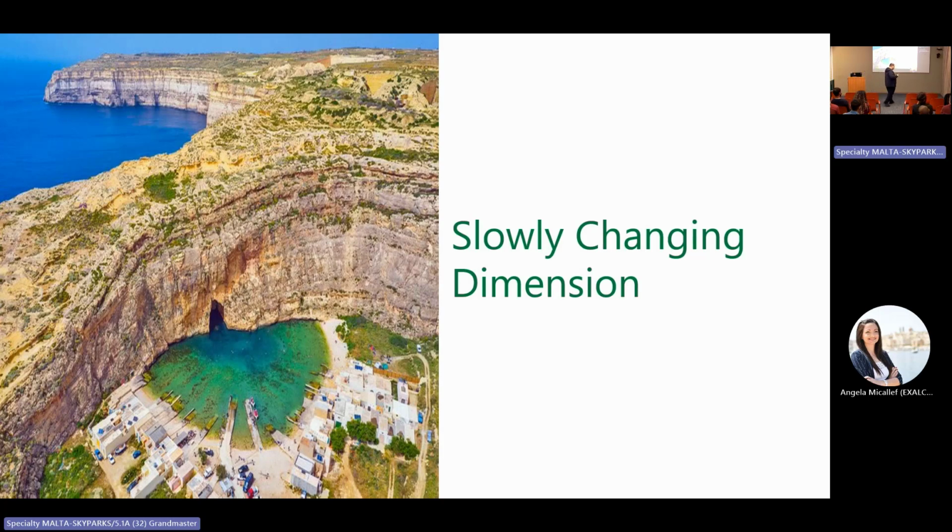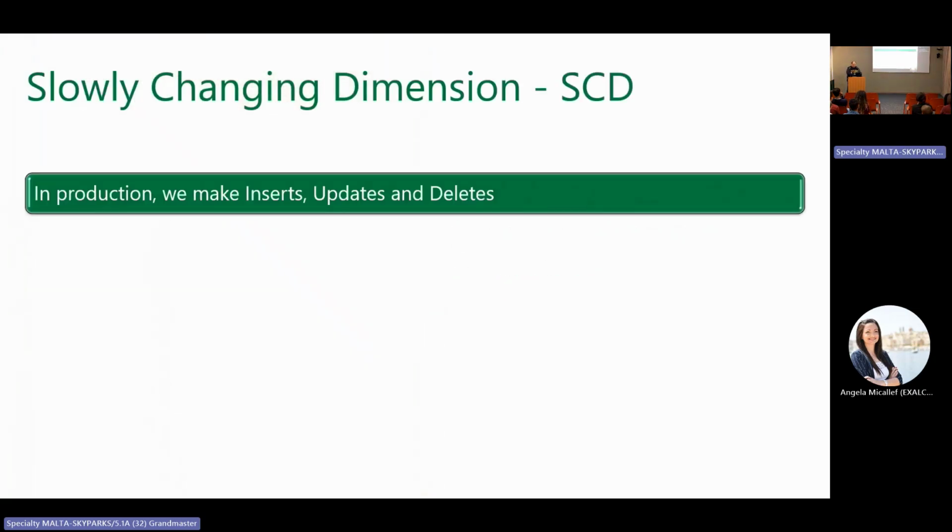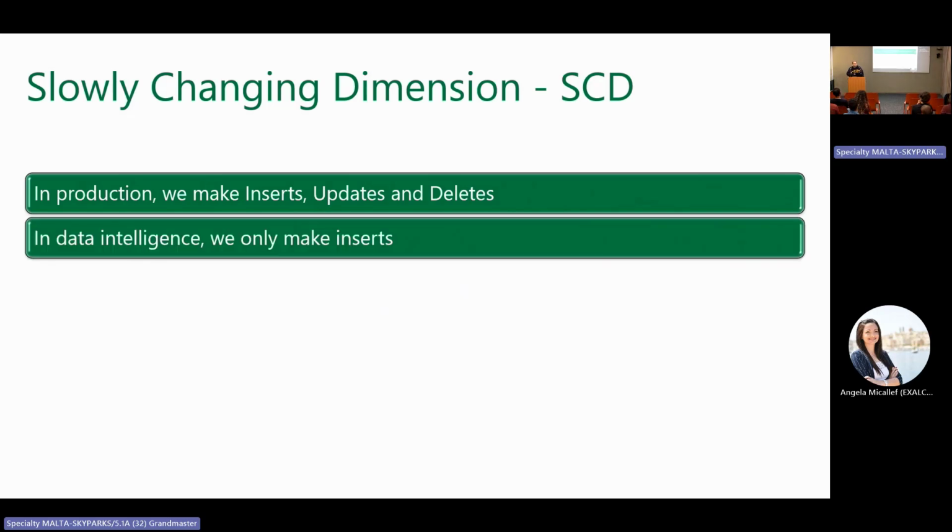But to understand the importance of CDC, I need to explain what a slowly changing dimension, SCD, is. In the production environment, we make inserts, updates, and deletes. In the data intelligence environment, we should only make inserts.